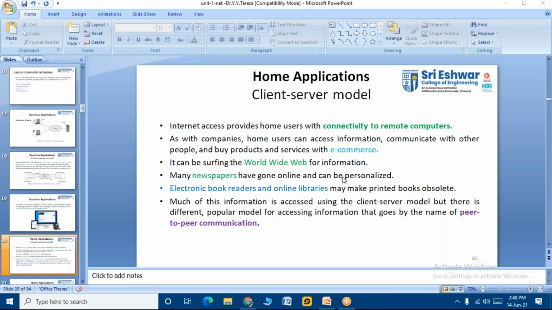Students, how many of you have seen newspapers online? Have you checked the online newspapers? How many of you have read them? You can share your views. Yes, students. Nobody has seen an online newspaper?